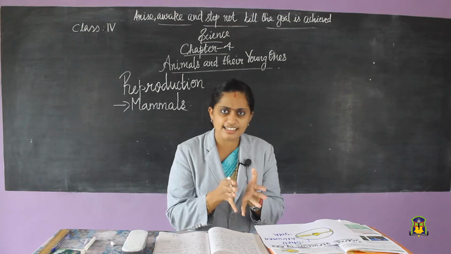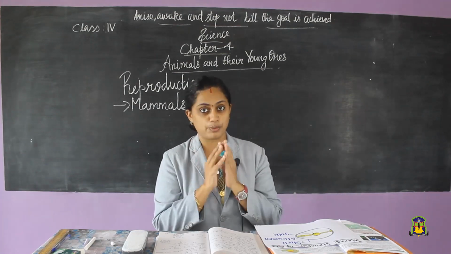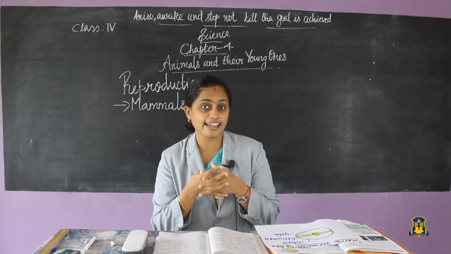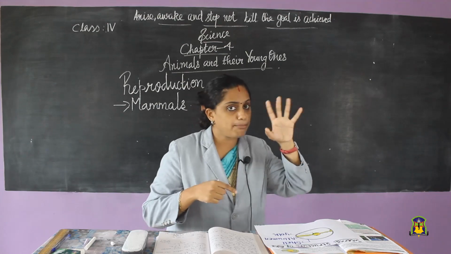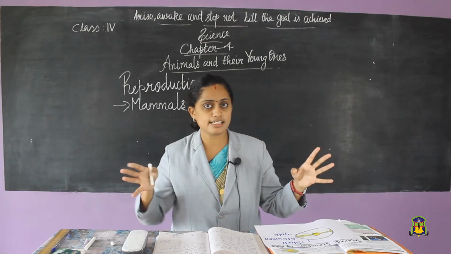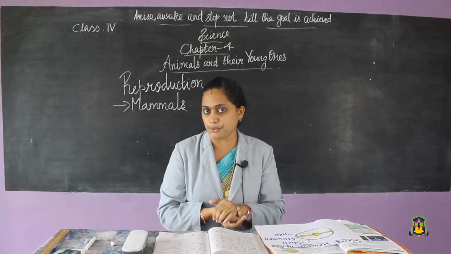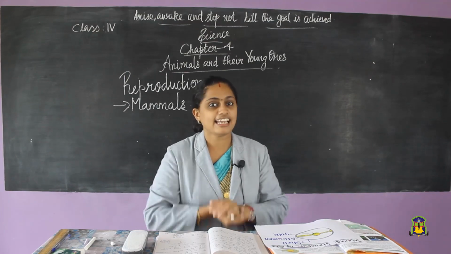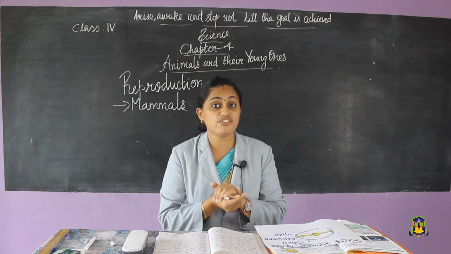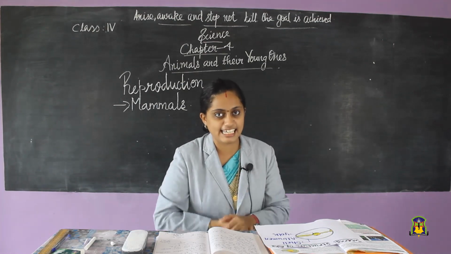In that category, first we were seeing about birds. How are these birds reproducing? They lay eggs. Only about the bat we said, bat is a mammal. All other birds, hen, parrot, all other birds reproduce by laying eggs. Now, who is laying eggs? It is the female bird. Female bird is laying eggs.